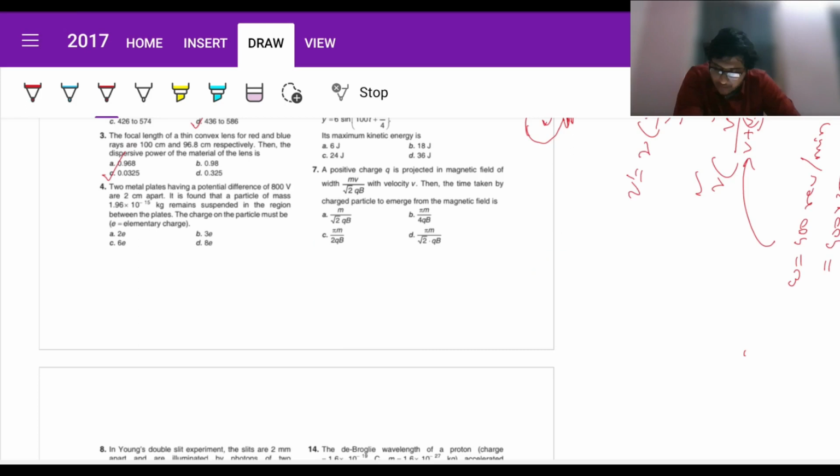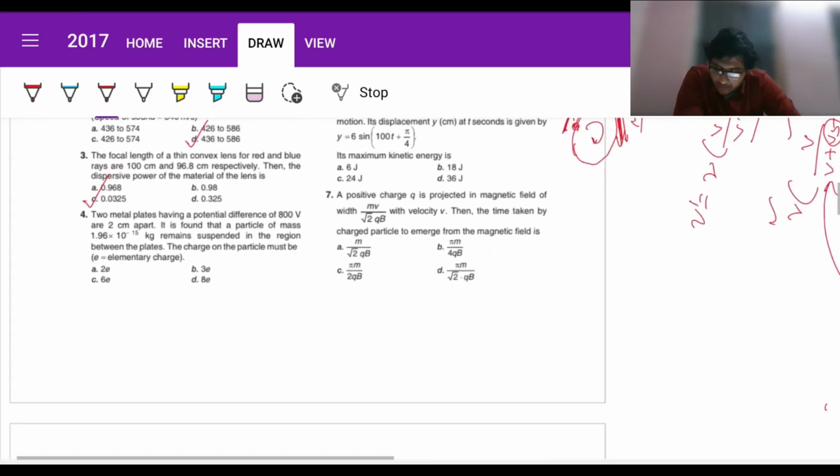These are just direct formulas. I already discussed them in the intro session. You just have to plug them in. Fine. Now, question number 4.